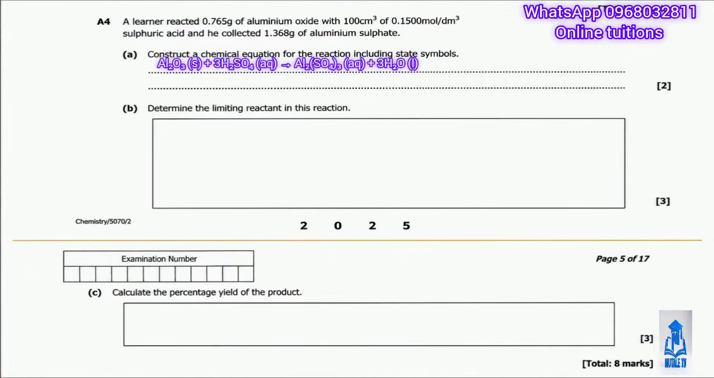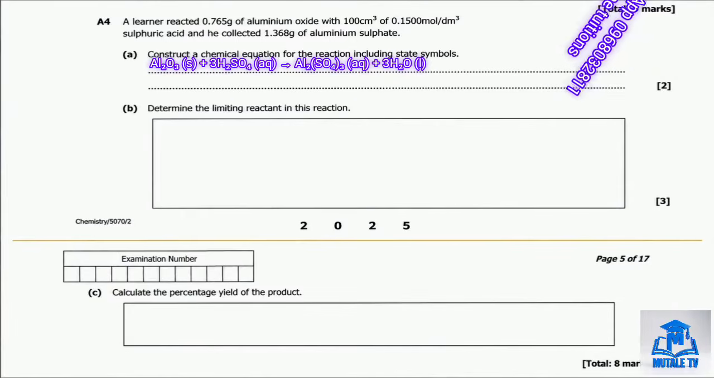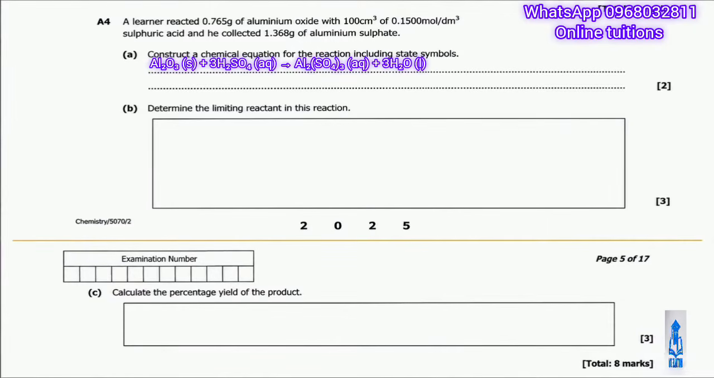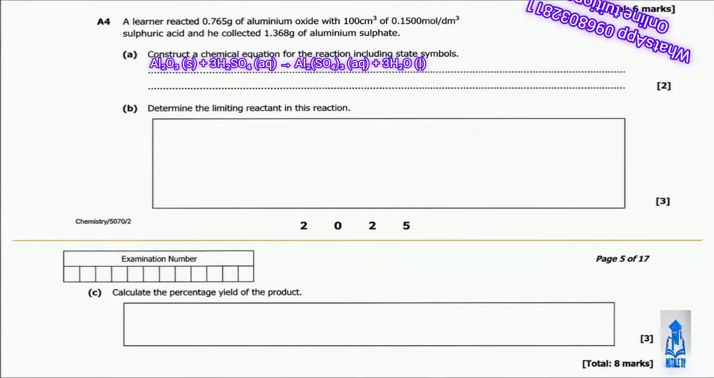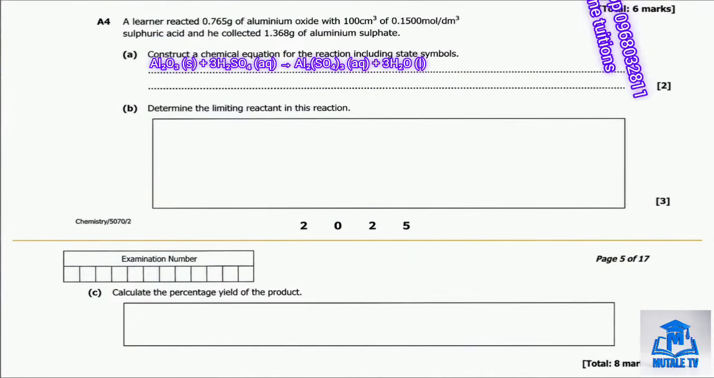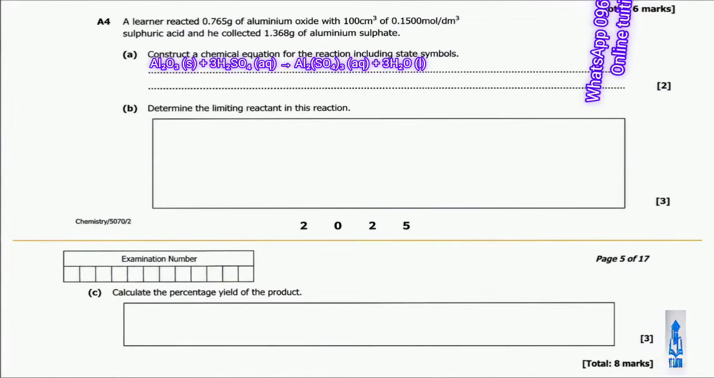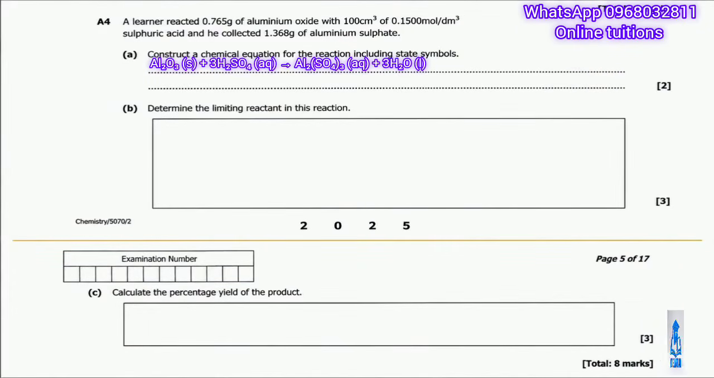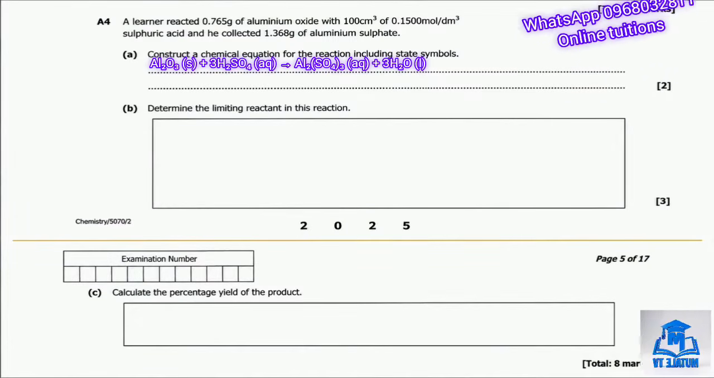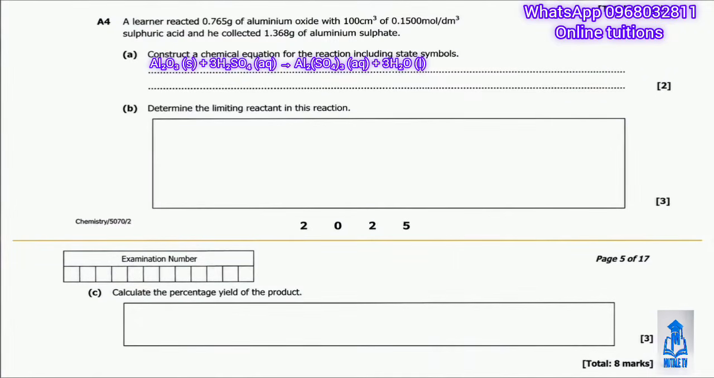So aluminium oxide reacts with sulfuric acid to form aluminium sulfate and water. Let's balance this step by step. We start with aluminium oxide, Al2O3, plus sulfuric acid, H2SO4, reacting to form aluminium sulfate, Al2(SO4)3, plus water, H2O. To balance it, we need 3 sulfuric acid molecules to provide the 3 sulfate groups, and that gives us 6 hydrogen atoms, which form 3 water molecules. So the balanced equation is